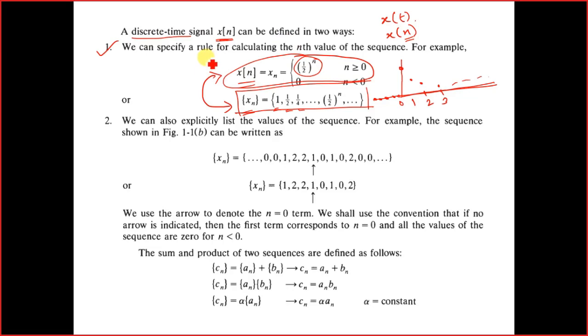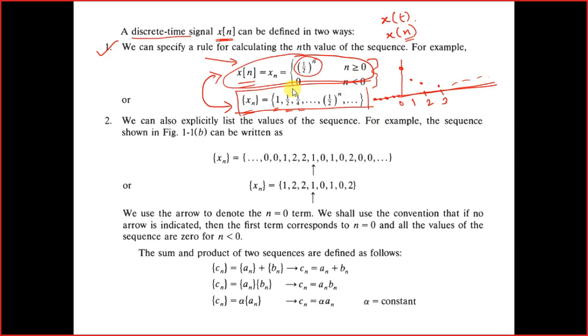The first one represents the signal in an equation manner, in a piecewise manner. If you see over here, n has been broken down into two sets: n greater than or equal to 0 and n less than 0. However, if there is a need, you can break this interval into several parts. So this is the first method.